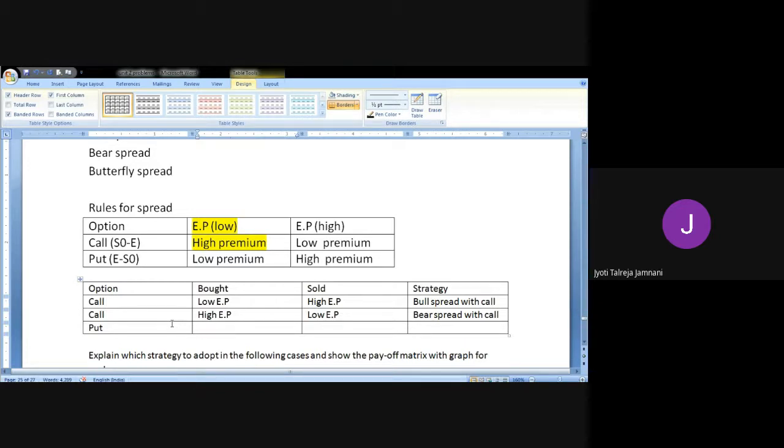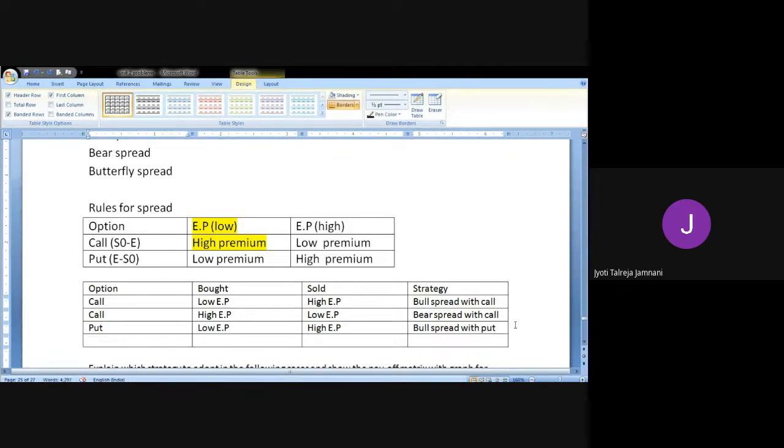So you buy at low exercise price and sell at high exercise price. This is called as bull spread with put. All this is there in theory in my slides. I'm just putting it in table so that before exam maybe you can refer this.